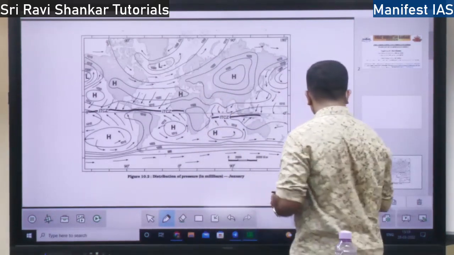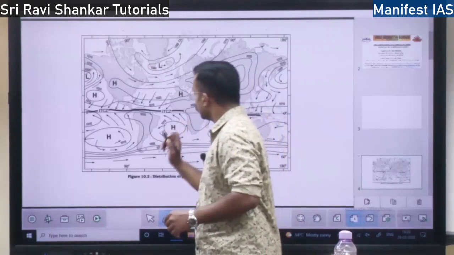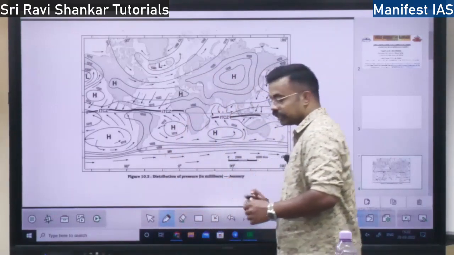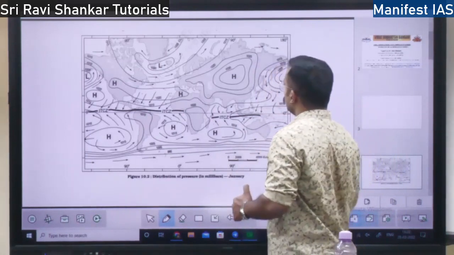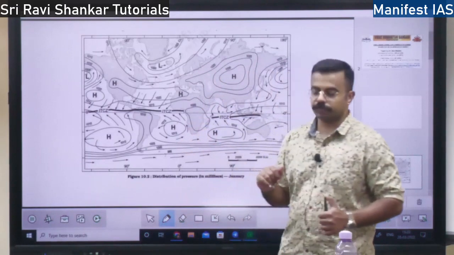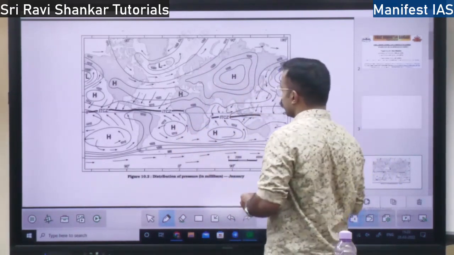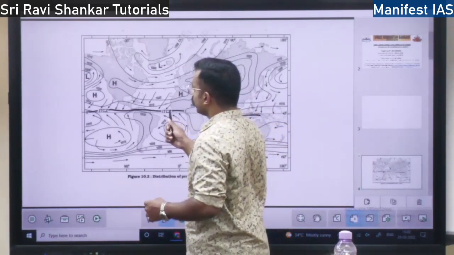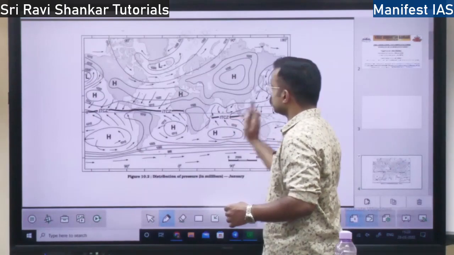So here we have the distribution of pressure in January. How is the pressure distributed in the January part? So in January, what happens? The sun will be in the southern hemisphere, moving from the southern hemisphere towards the northern hemisphere. So what happens? The ITCZ in January will be below here, right?